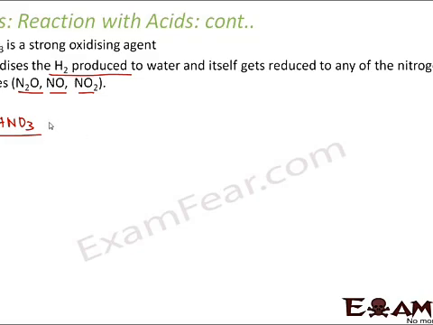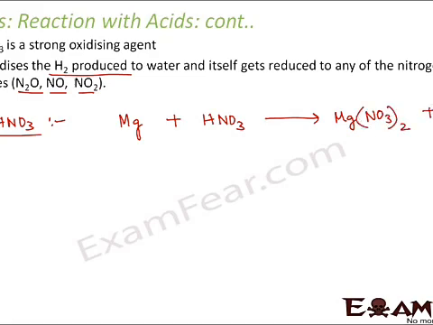So let us take an example of some metal. For example, let us say I take magnesium. Now when magnesium reacts with dilute nitric acid, please remember this is dilute. So it forms magnesium nitrate, that is Mg(NO3)2, plus hydrogen gas. So in this case, hydrogen gas is released. Why? Because here it is dilute nitric acid, so it is not that strong an oxidizer. So therefore the metal here, what did the metal do? The metal reduced the hydrogen ions. So from the acid it took the hydrogen ions and formed this hydrogen gas. So that is what metals normally do when they react with acids.